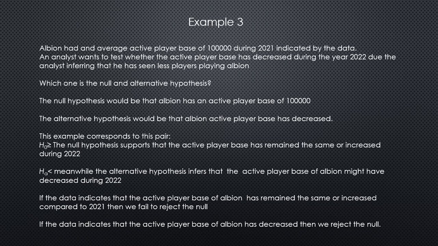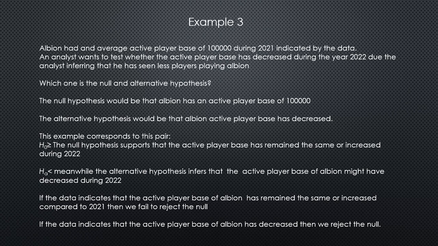Example 3. Albion had an average active player base of 100,000 during 2021, indicated by the data. An analyst wants to test whether the active player base has decreased during the year 2022 due to the analyst inferring that he has seen fewer players play in Albion. Which one is the null and alternative hypothesis?